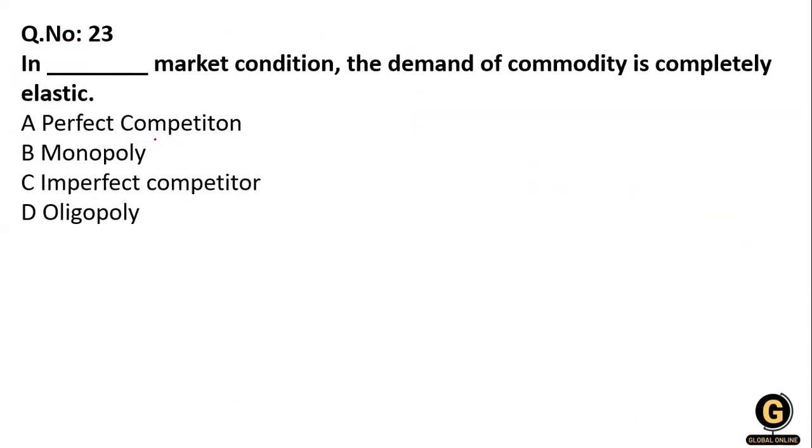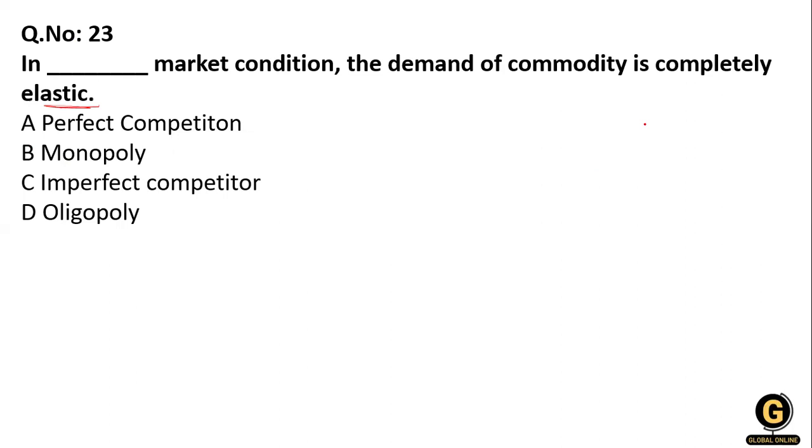Now, in which market condition is the demand of the commodity completely elastic? Completely elastic means there is flexibility. According to the price and other factors, the buyer shifts from one seller to another seller.